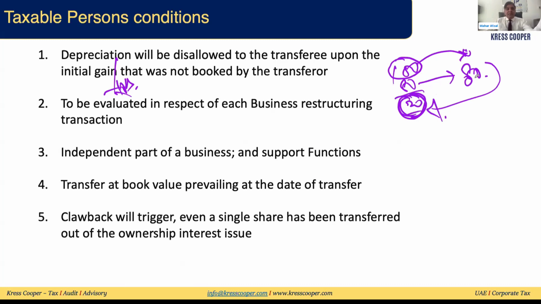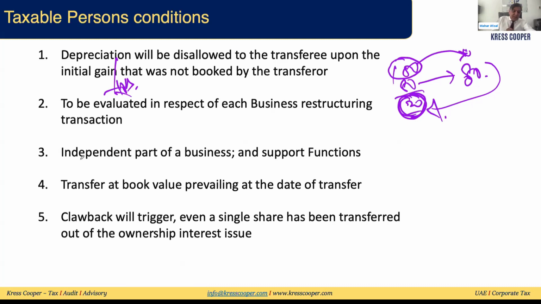We'll look into the guide. Then, to be evaluated in respect of each business restructuring transaction, we need to apply the BRR on a transaction by transaction basis. Independent part of the business and support function. What is an independent part of the business support function?